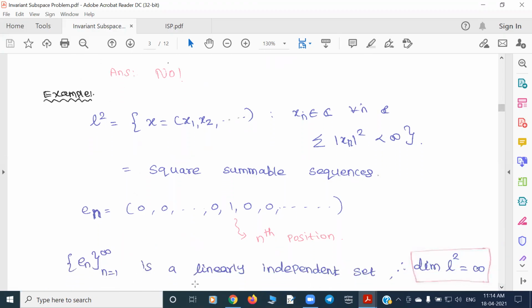These en's are linearly independent, just as if you take Rn or Cn, the dimension is n, and you say that e1, e2, ..., en are linearly independent. The same thing works here. This is a linearly independent set, but now n varies from 1 to infinity. That means you have an infinite linearly independent set, so the dimension of this space is infinite. So this is an infinite dimensional vector space.